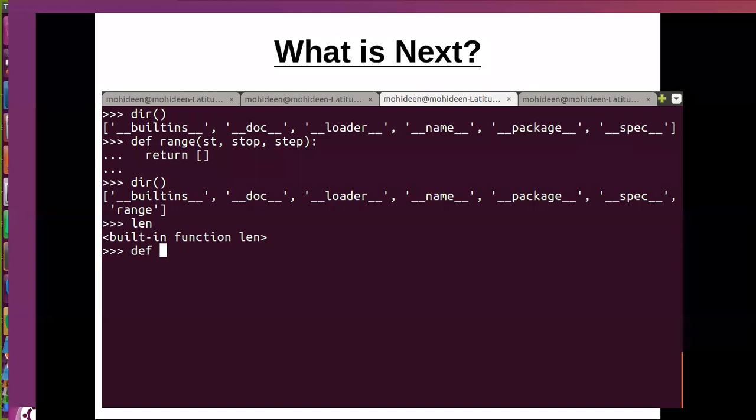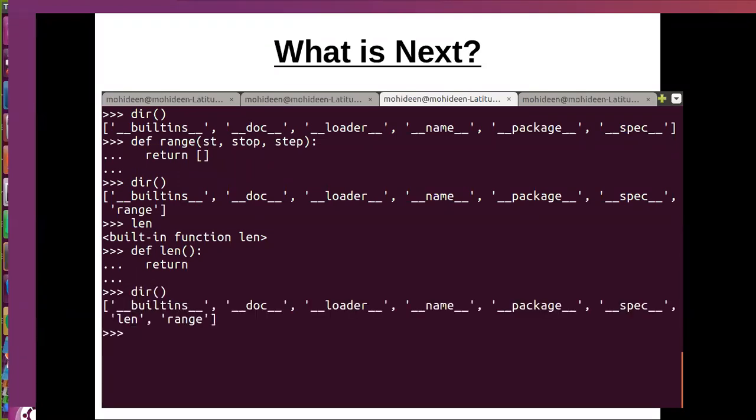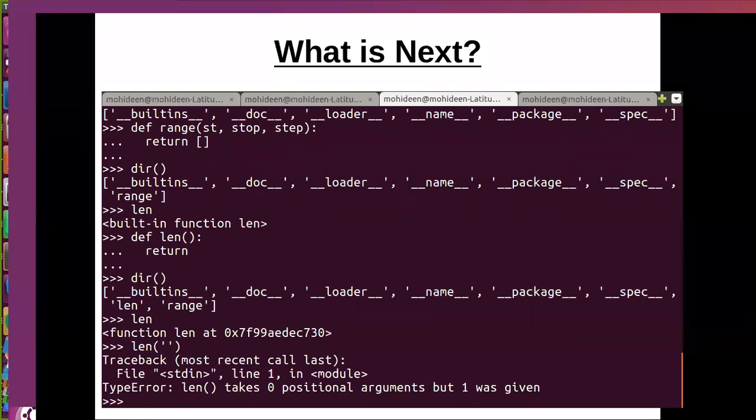Now, if I override it, what will happen? It will be in dir. Yes, it will be visible. Okay. So then what happens if I use len now? It won't work. It raises an error because we overrode it.